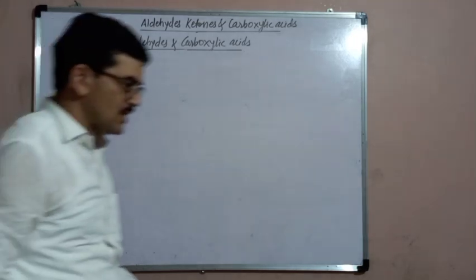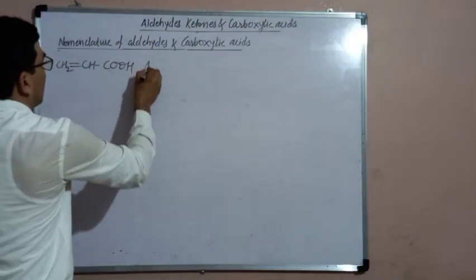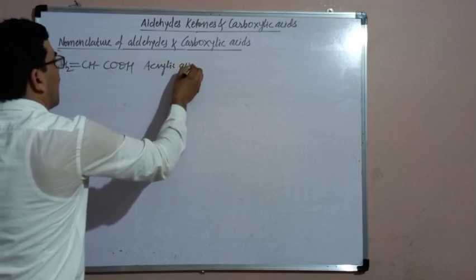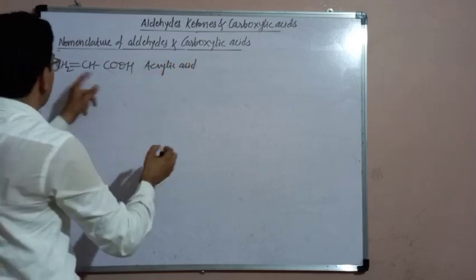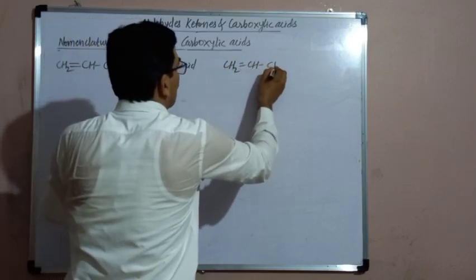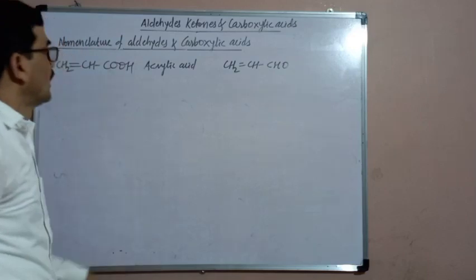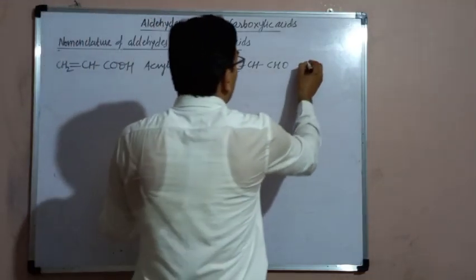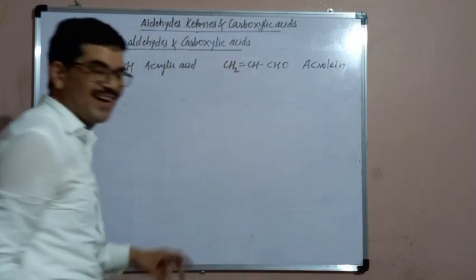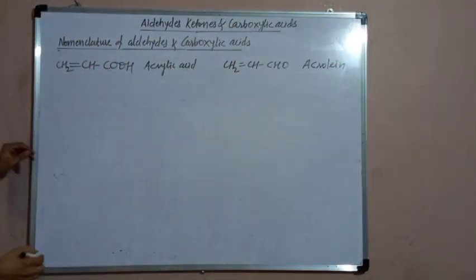This is the carboxylic acid. Its common name is acrylic acid. Acrylic acid is the common name. The corresponding aldehyde is CH2 double bond CH, CHO. The common name of this aldehyde is acrolein, or acrylaldehyde. Now here, what will be the IUPAC name?